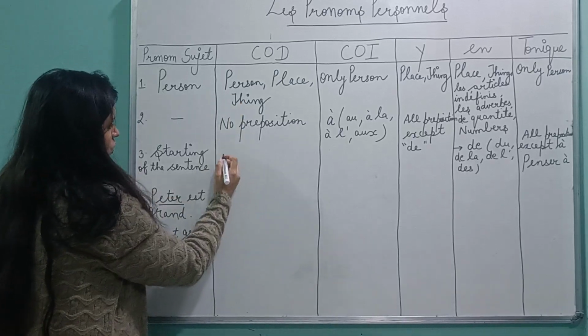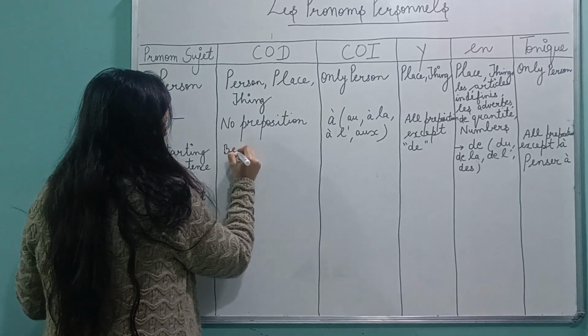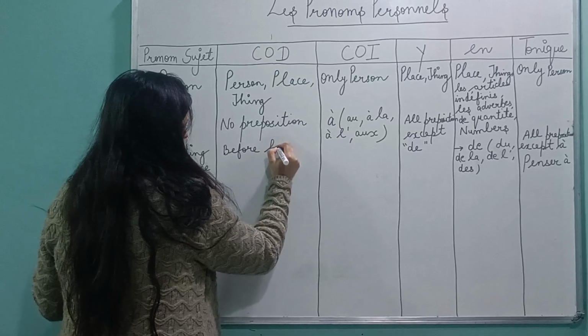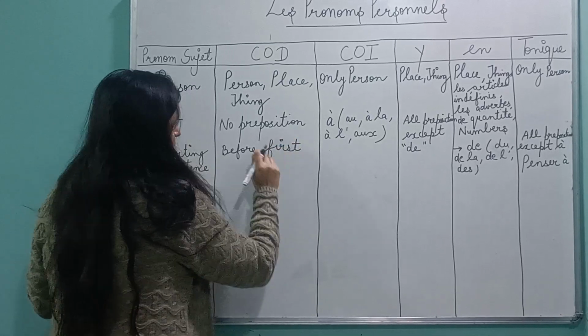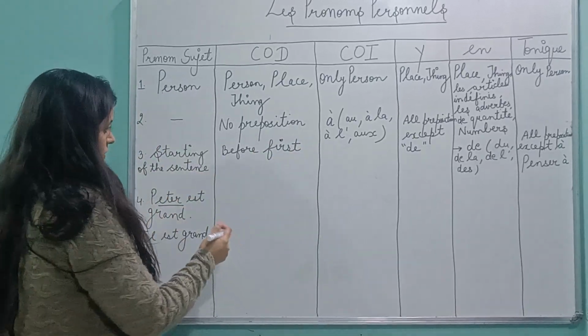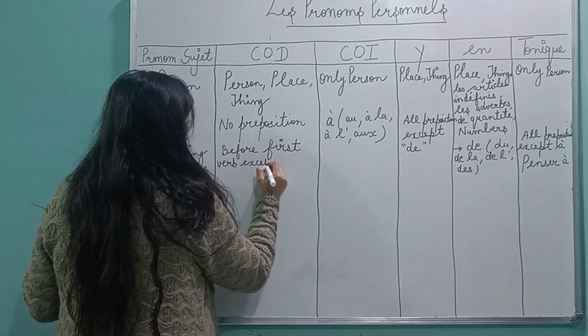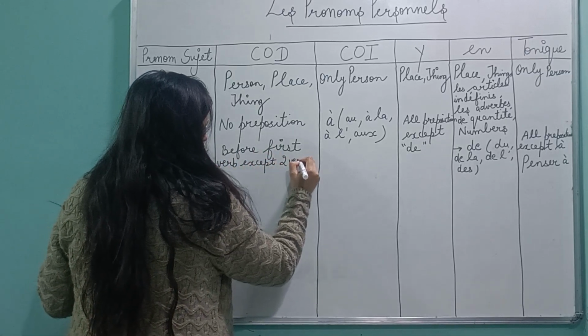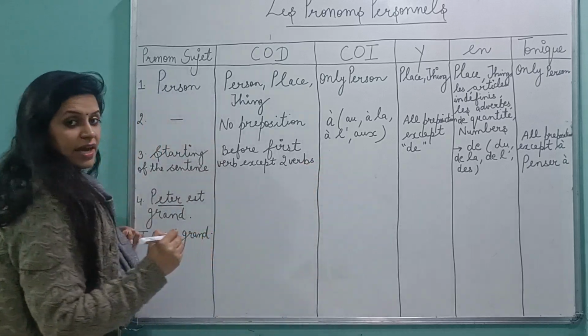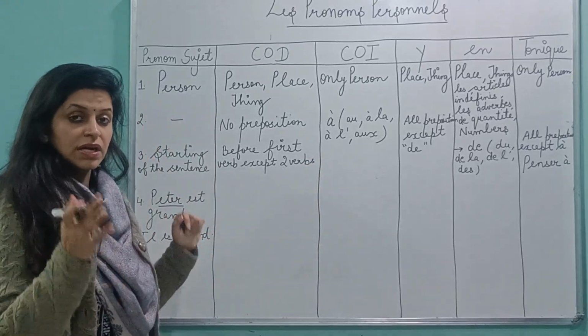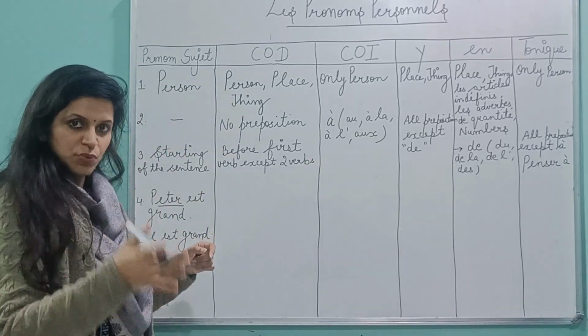Where do we place COD? Before the first verb. I'm not taking imperative here. Imperative I'll take later. Before the first verb, except two verbs. Whenever two verbs are there, and the second is an infinitive, in that case we place the pronouns in between.